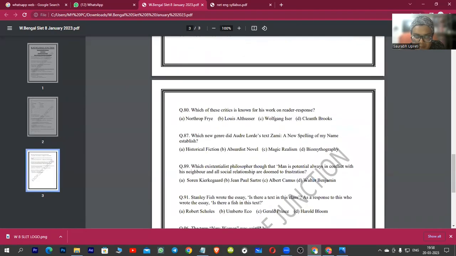Which critic is known for his work on reader response? This is again a very interesting question. The answer is Wolfgang Iser. Yes, guys, Wolfgang Iser is known for his works on reader response theory. Now, reader response theory believes that there is no single reading as a final reading. So it's a very interesting theory. Northrop Frye is known for, you can say, psychoanalysis. He's a Canadian critic. Louis Althusser, we know, is known for the Marxist structuralist approach. And Cleanth Brooks is a new critic. So Wolfgang Iser is the answer.